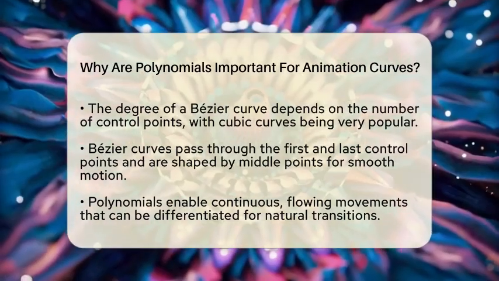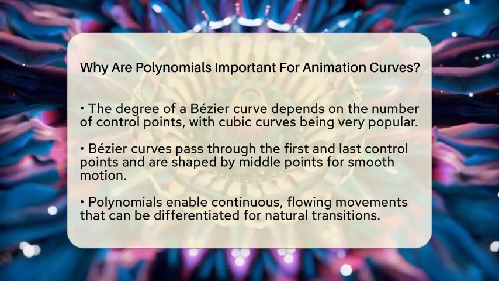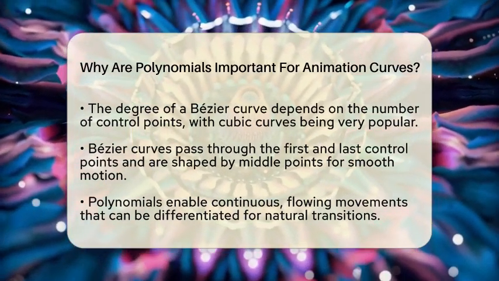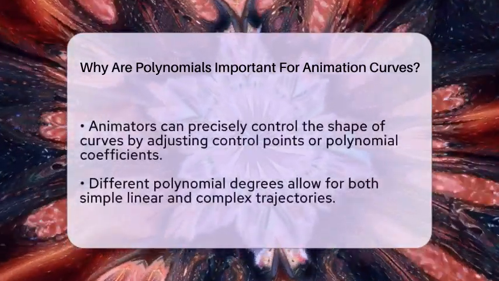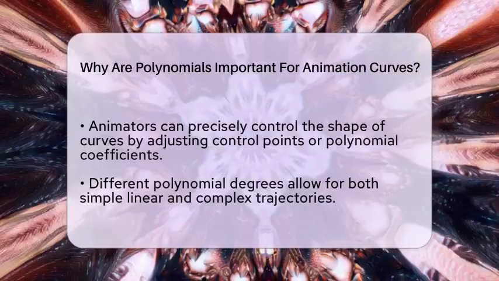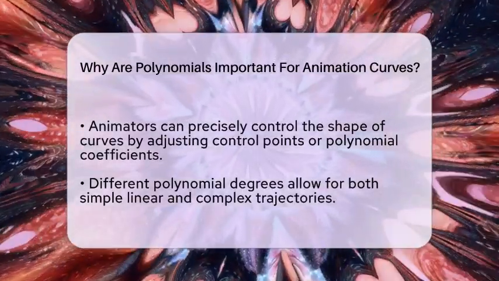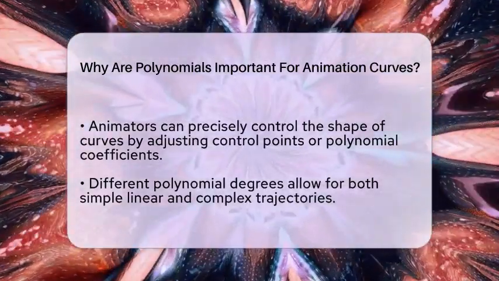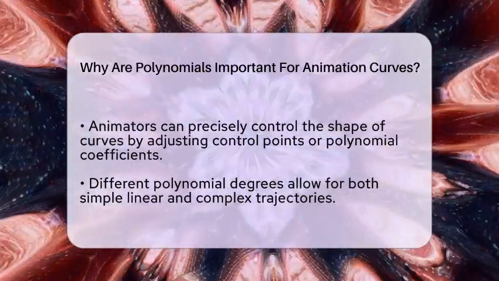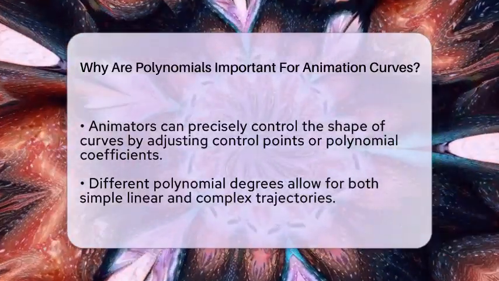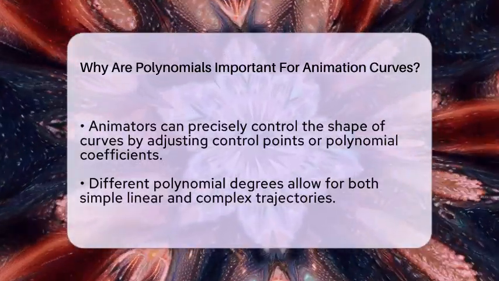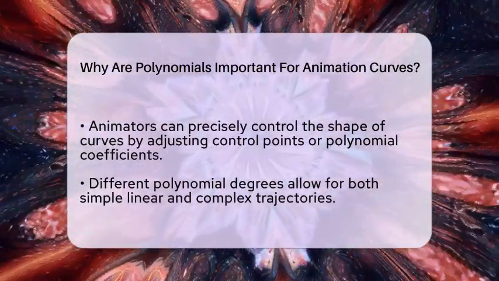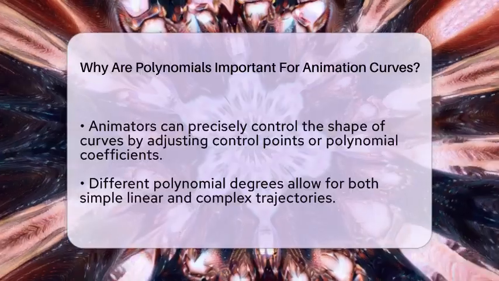First, they produce smooth motions because polynomial functions are continuous and can be differentiated, meaning the movement can flow naturally without sudden jumps. Second, animators can control the shape of the curve precisely by adjusting the control points or the coefficients in the polynomial. This makes it easier to create specific effects or natural movements. Third, different degrees of polynomials can handle simple linear movements or more complex trajectories, giving a lot of flexibility. Finally, polynomial calculations are efficient, which means they can be used in real-time applications like video games without slowing down the system.